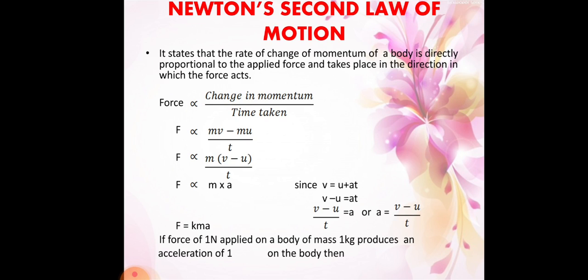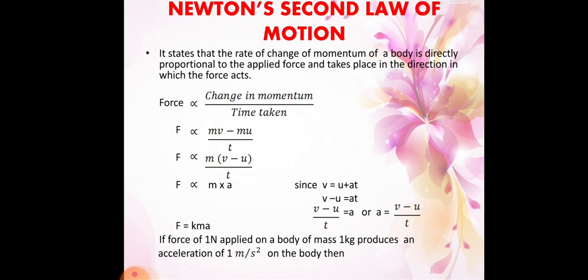Okay students, so we can simply write force is directly proportional to mv, the final velocity, minus mu, the initial velocity. When the object is moving from the starting to the ending point, that is taken as initial velocity and final velocity.